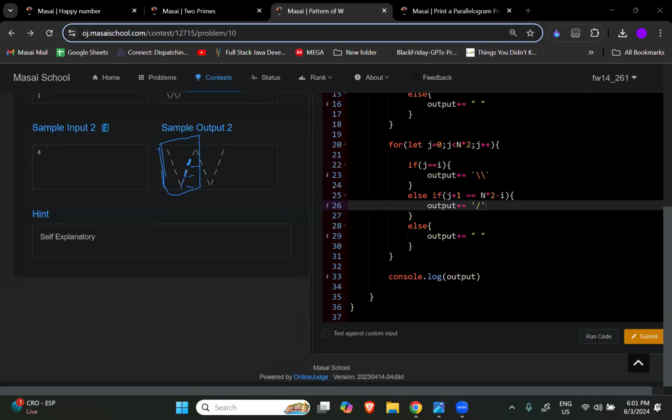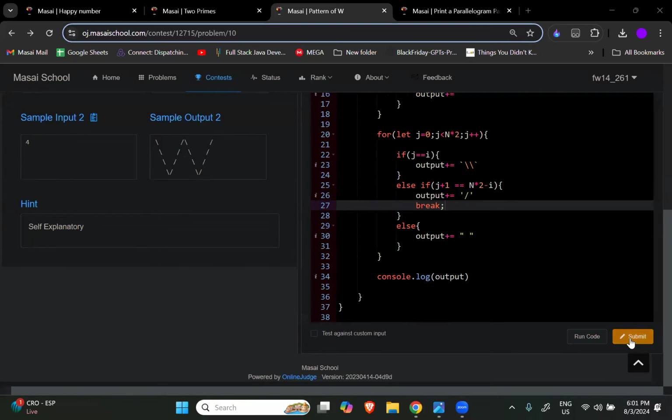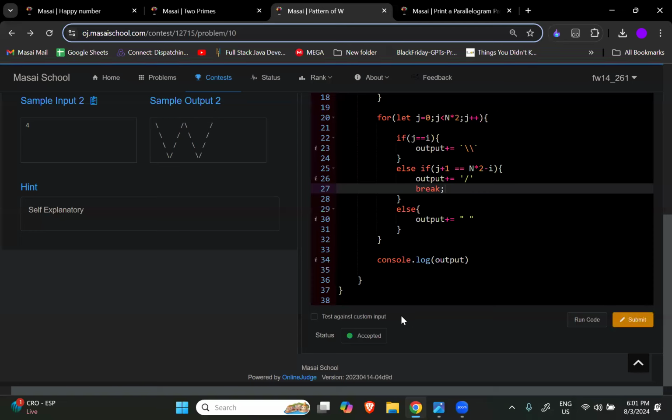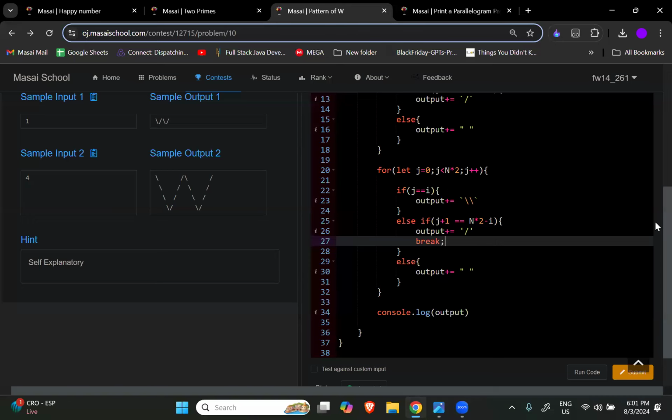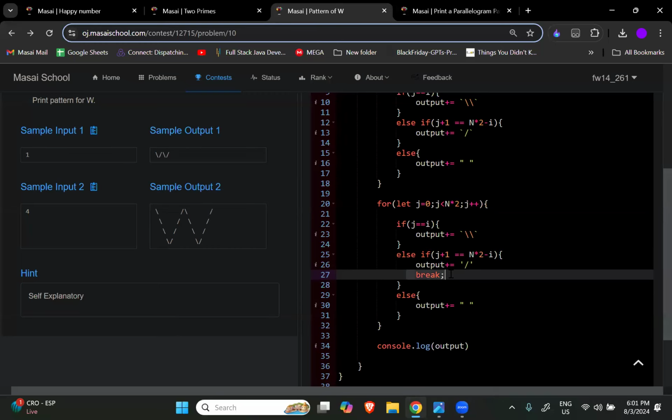Let me just check it again. If I break this loop, yeah, and let me just clear the drawing, submit it. Now it will be accepted. See, just the extra spaces were printing. I missed it out. Just the extra spaces were printing there. That's why it was partially accepted. Now it will be completely accepted. Okay. From the last one, जो सबसे last वाला है ना, उसमें we don't want any extra spaces. Please make a note of it.